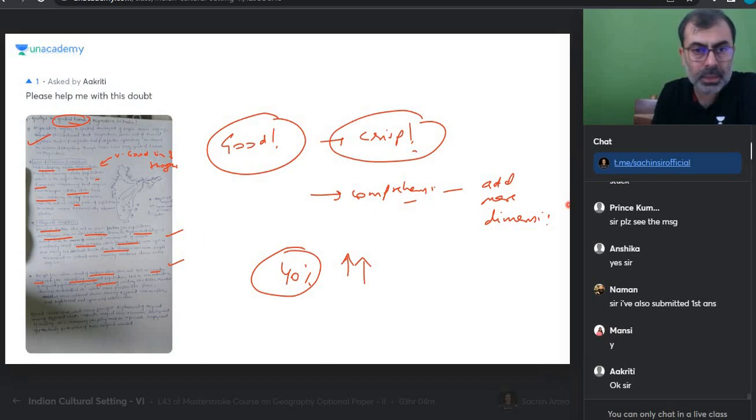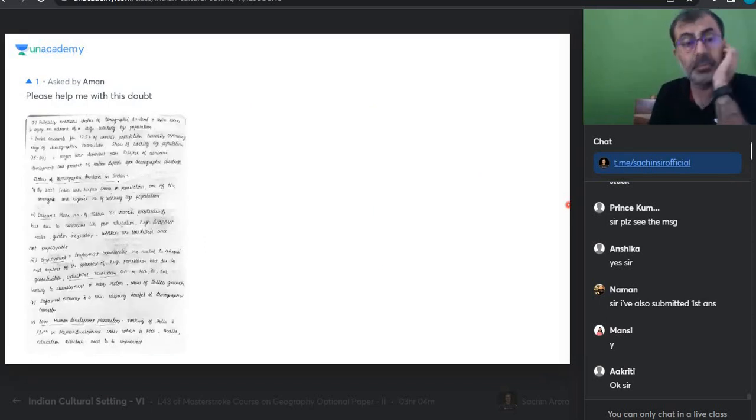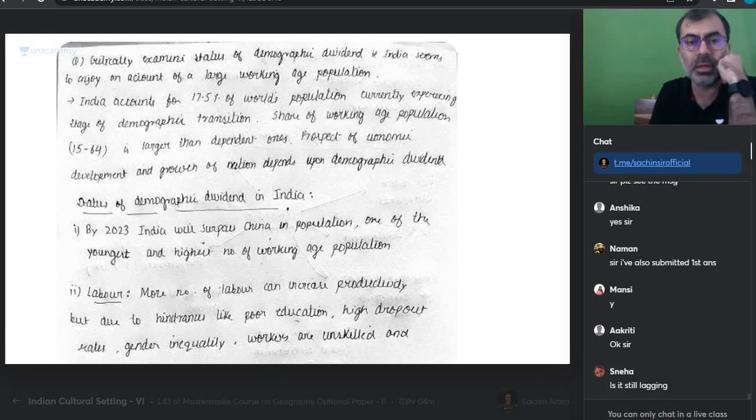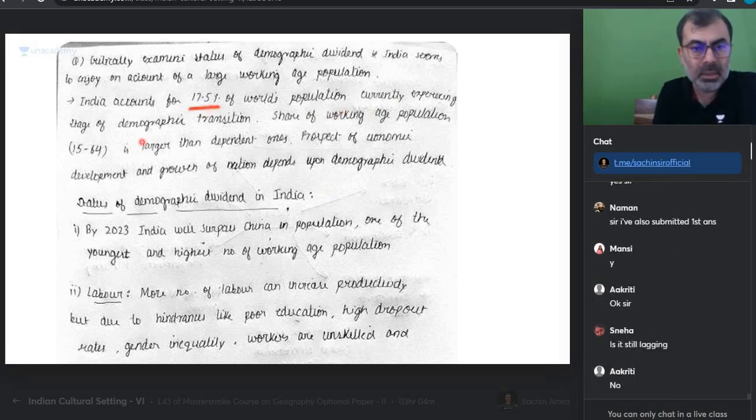Aman's points seem more. Where is the question? Let me look at that. Do we have a question here? Everyone, 83 answers were given, and they all tried to bring geography also through maps, which is a good thing. But the question is to critically examine the demographic dividend. India accounts for 17.5% of the world's population, currently experiencing the stage of demographic transition. Share of working population is larger than dependent. Prospect of economic nation upon demographic dividend.